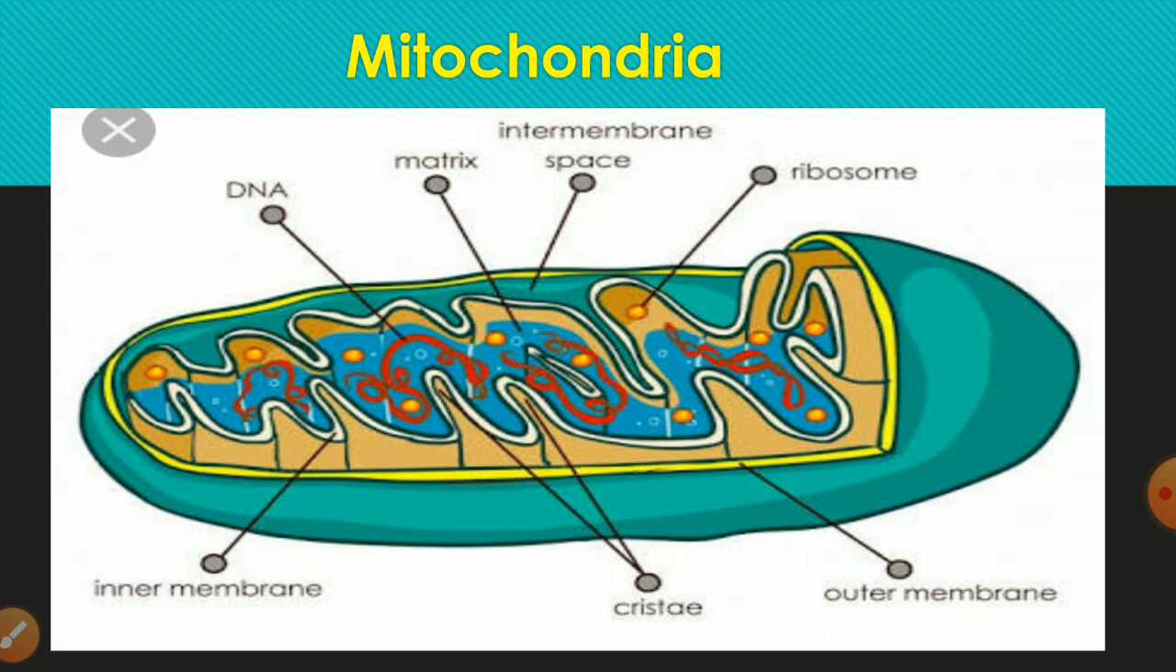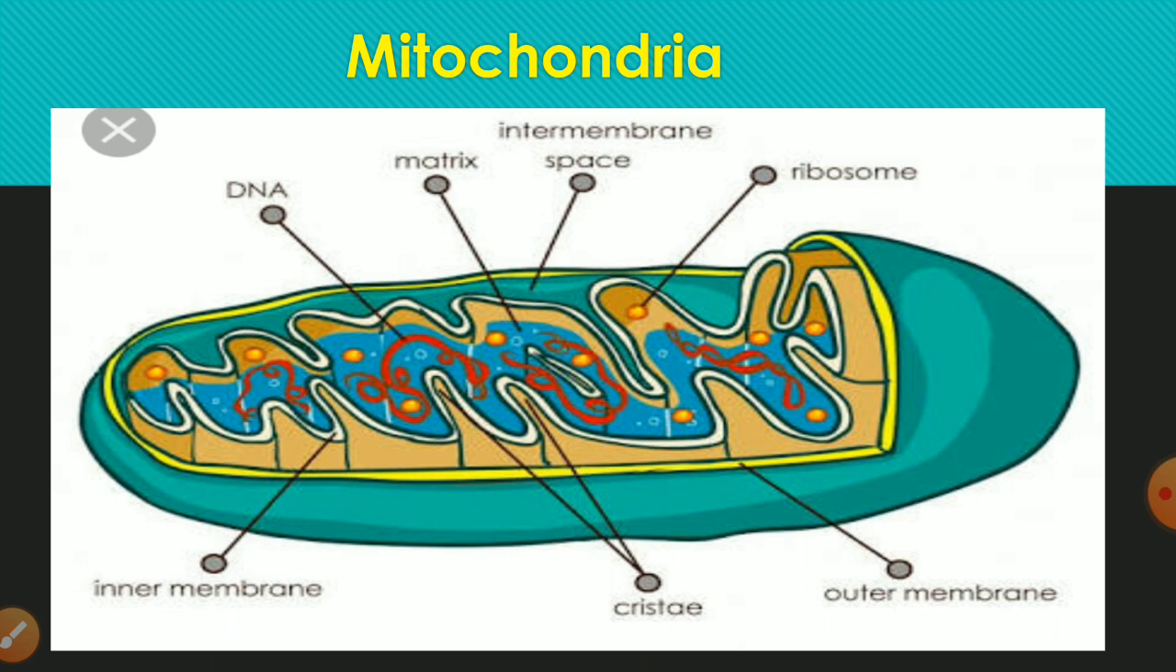Let's start with mitochondria. Mitochondria were first discovered by Kolliker while working on muscle cells of insects. Benda coined the term mitochondria, meaning he gave the name mitochondria. Mitochondria are essential for aerobic respiration of eukaryotic cells and are also known as the powerhouse of the cell. Mitochondria are found in all cells except prokaryotes and RBCs.